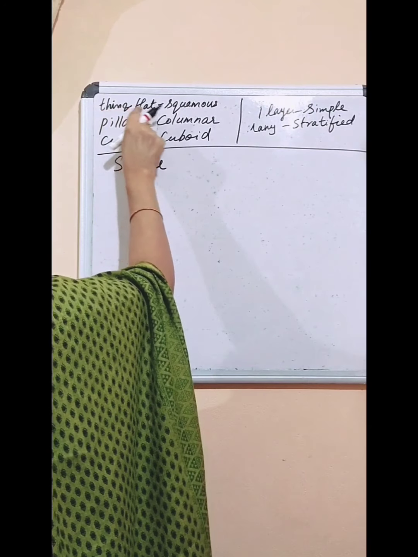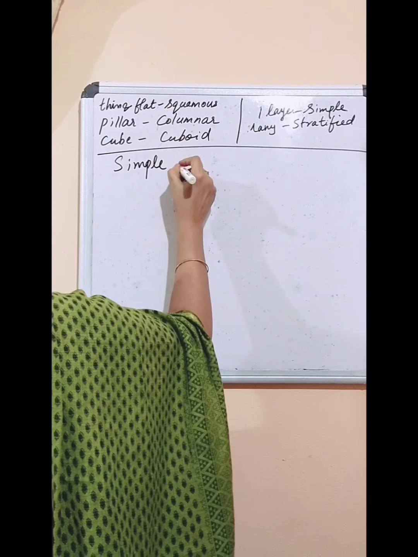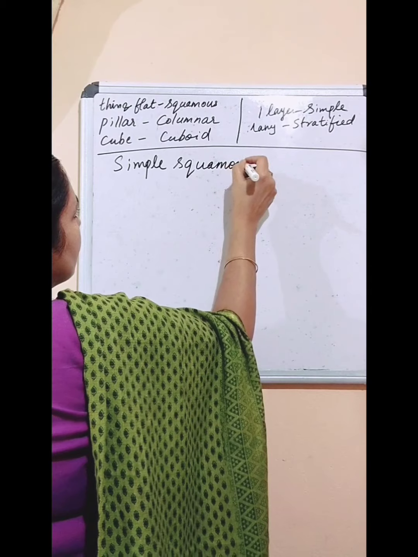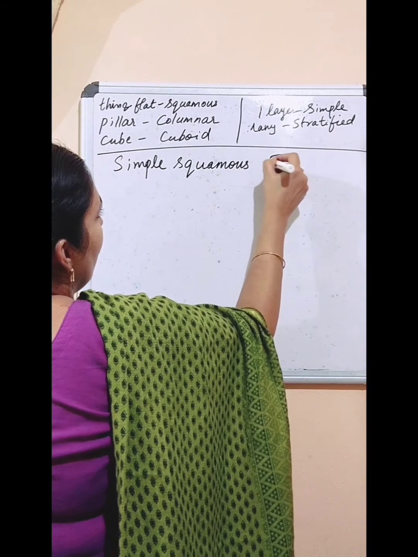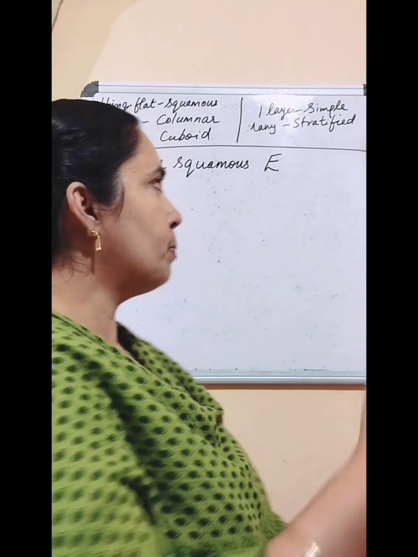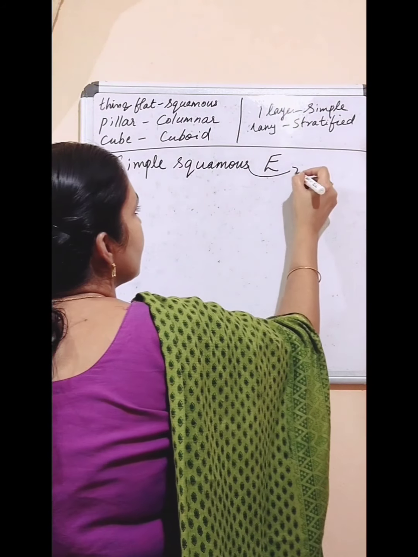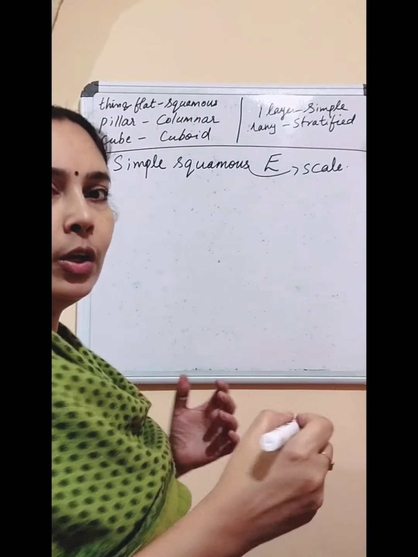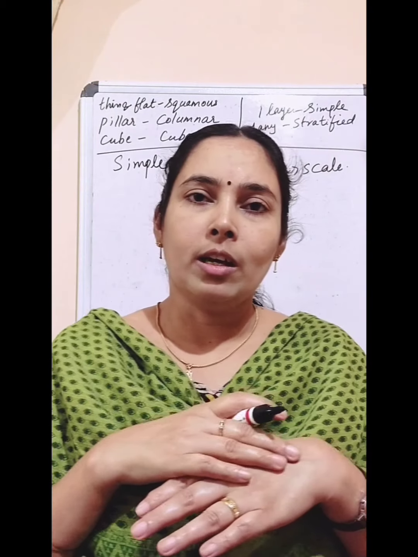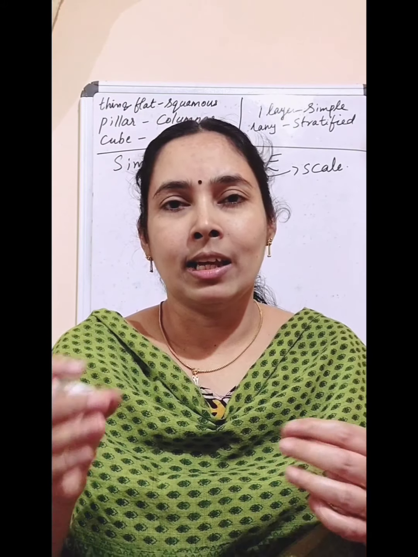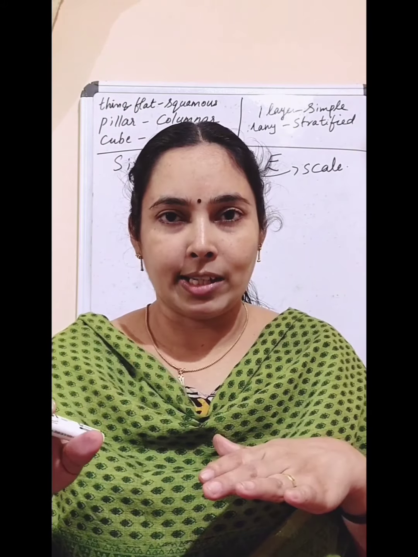Then shape is thin and flat. So squamous. Simple squamous epithelium. And squamous means scale. What is the meaning of squamous? Scale. You know, body of fish is covered with scales. What about that scale? That is thin and flat.